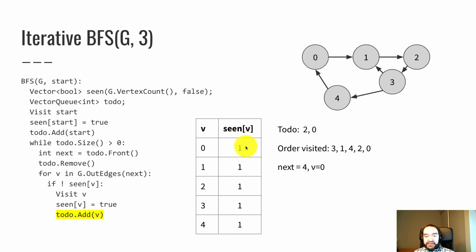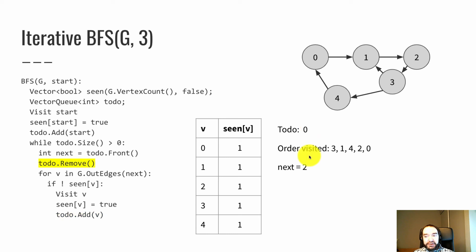Okay, so at this point, we're at that same kind of juncture where, as a human being, I notice that we're done. We visited every vertex. There's 5 of them, and there's 5 on my list. The algorithm hasn't quite caught up to that yet. There's still 2 vertices in the queue that it wants to check to make sure that there's no more vertices to visit. So the next thing that happens is 2 gets picked as the next.